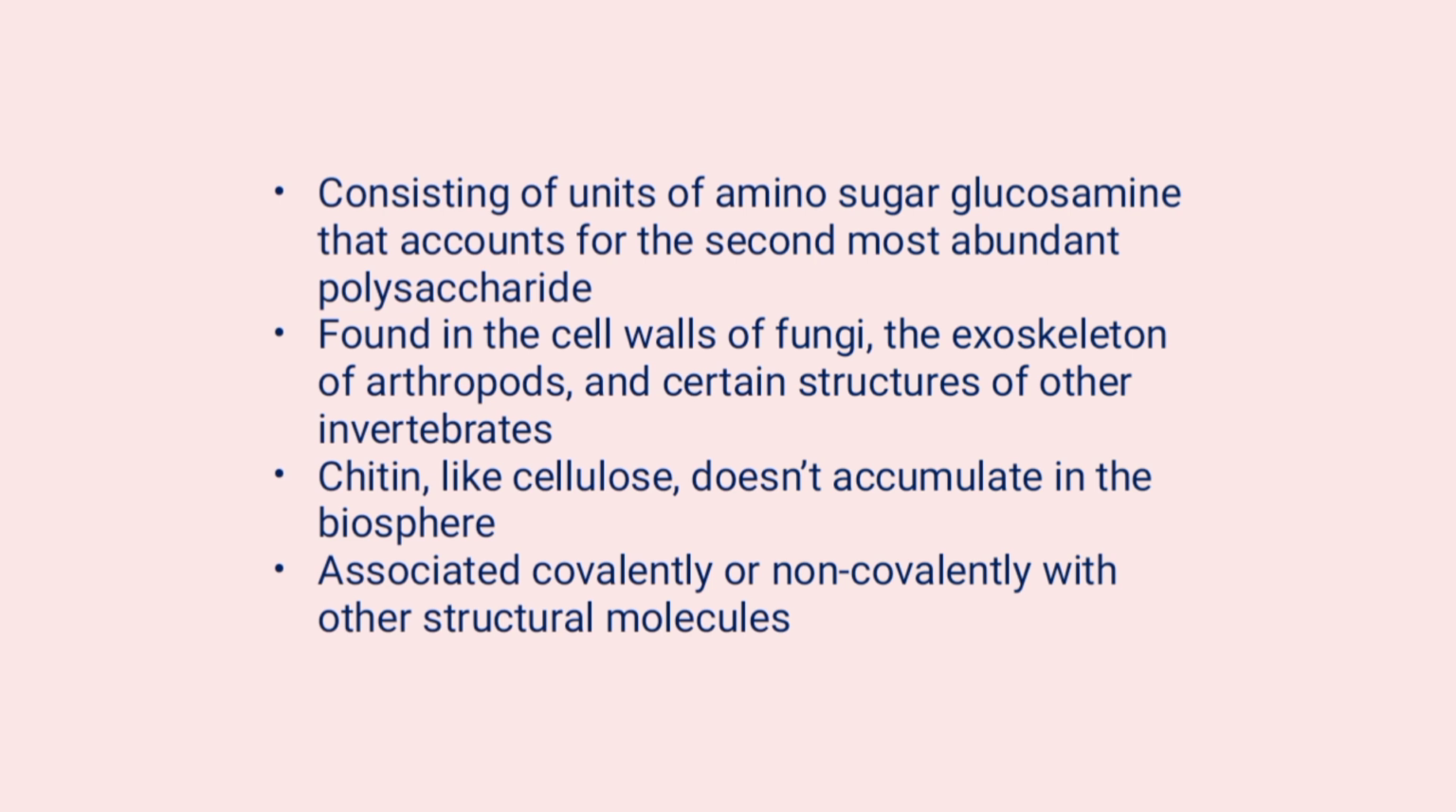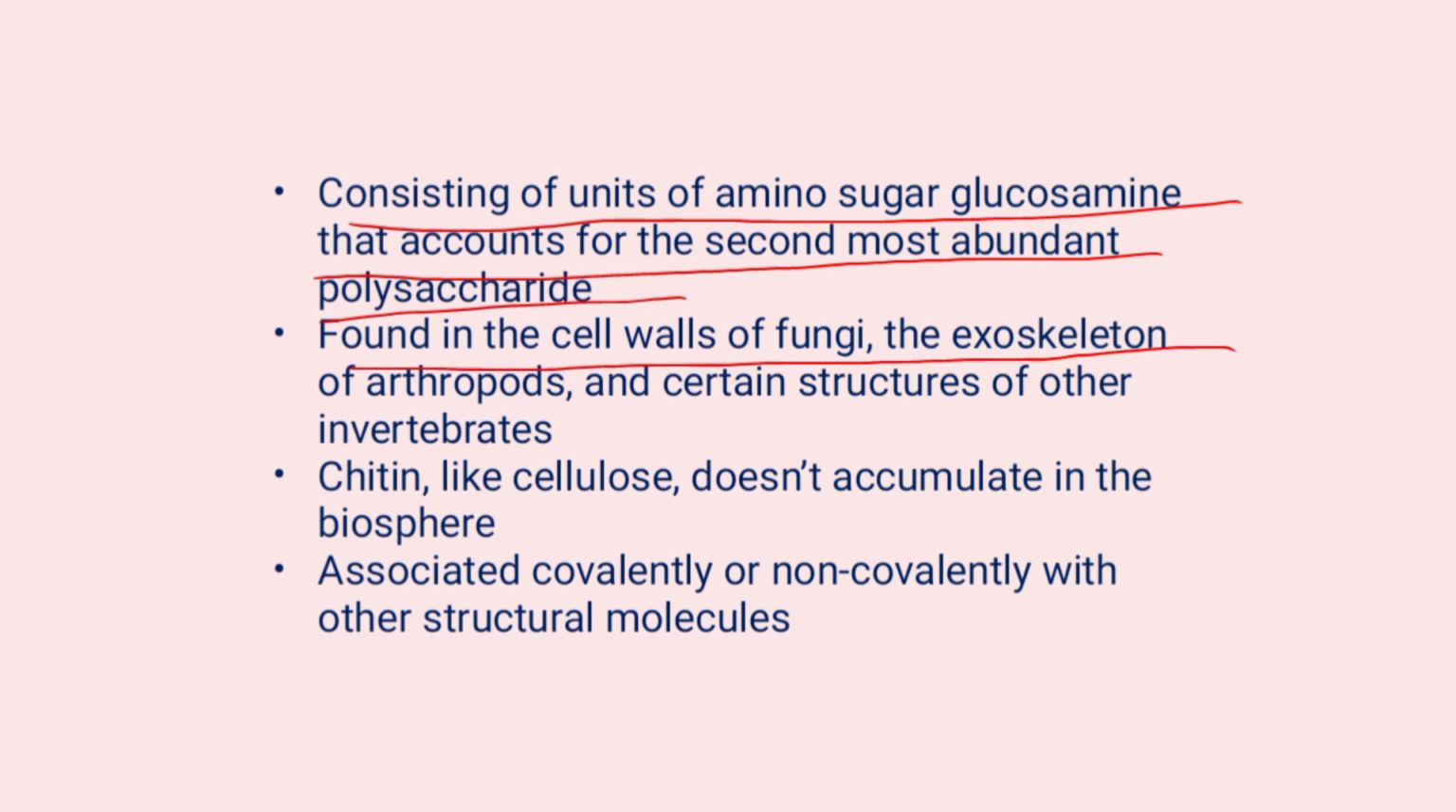It is one of the polysaccharides consisting of units of amino sugar glucosamine that accounts for the second most abundant polysaccharide after cellulose. Chitin is found in the cell walls of fungi, the exoskeleton of arthropods, and certain structures of other invertebrates. Chitin, like cellulose, doesn't accumulate in the biosphere as a result of extensive hydrolytic activity of soil microorganisms.